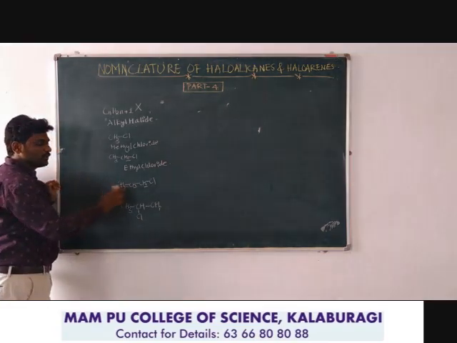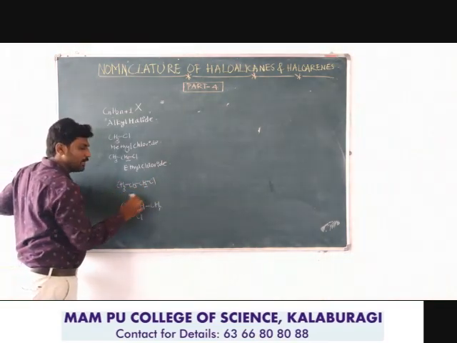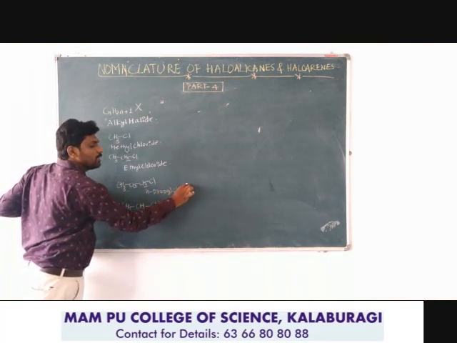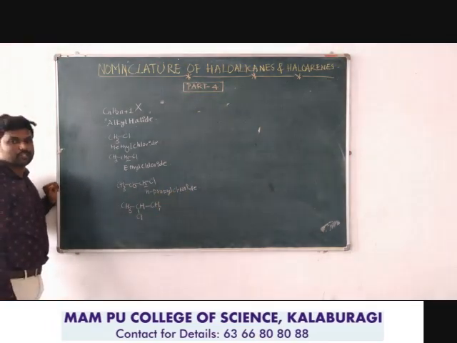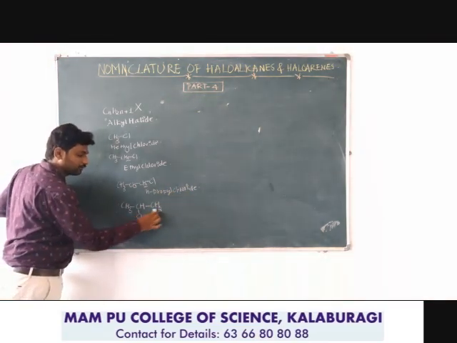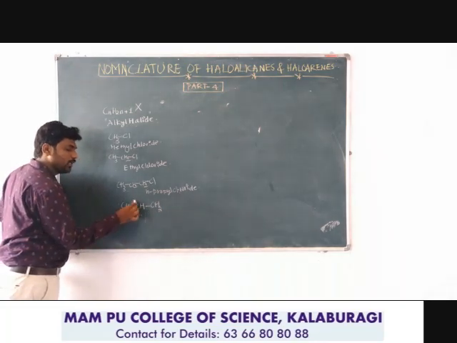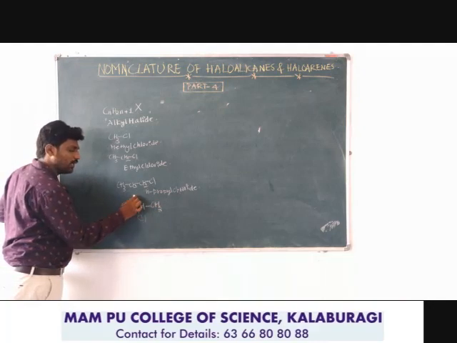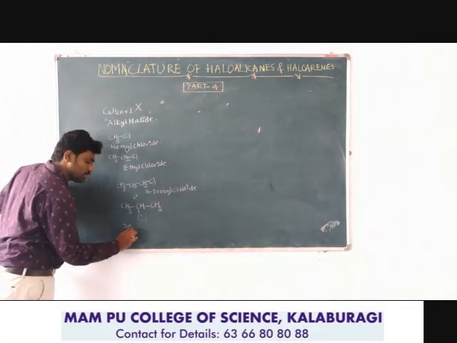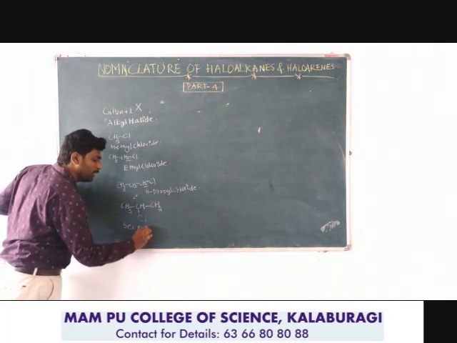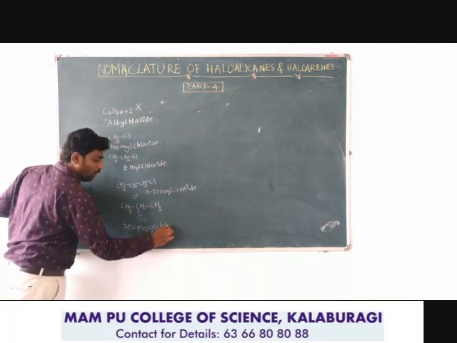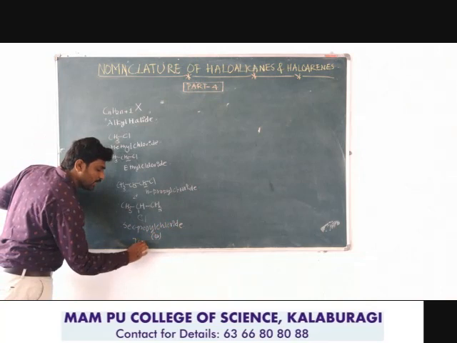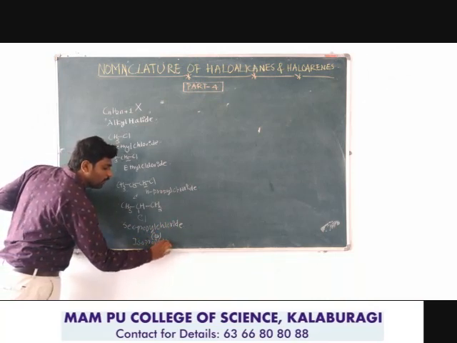This is a straight chain structure with the halogen bonded to the primary carbon atom. Therefore it is n-propyl chloride. N indicates the straight normal chain. And here, look, the halogen is bonded to the propyl carbon atom that is a secondary carbon atom. Therefore you can also write secondary propyl chloride, or, because of its branched structure, you can also write isopropyl chloride.